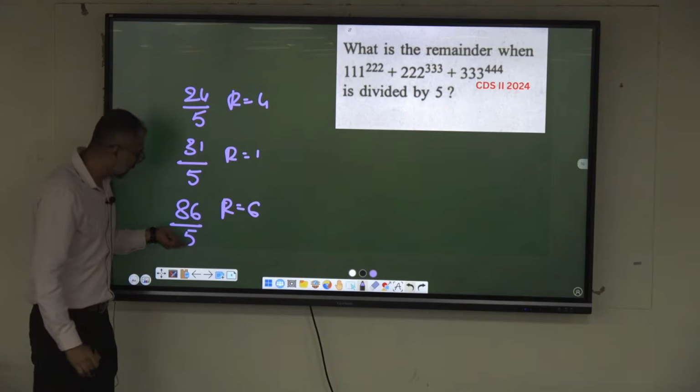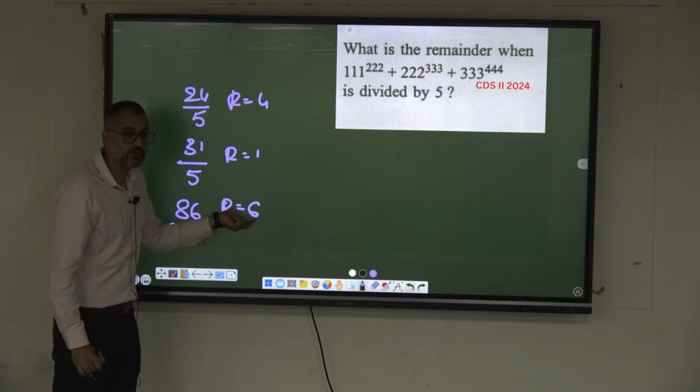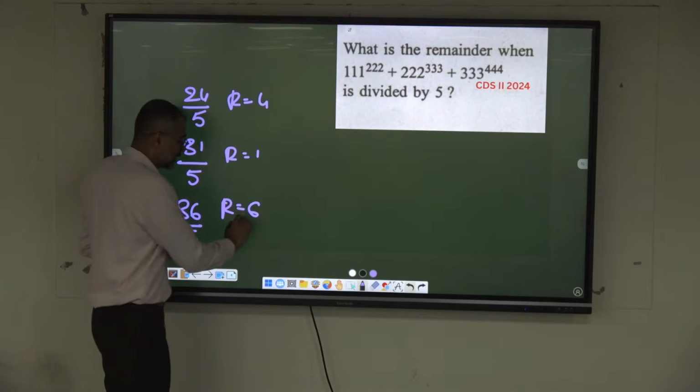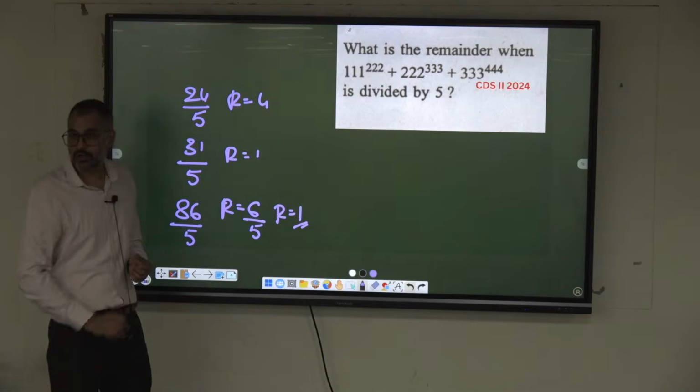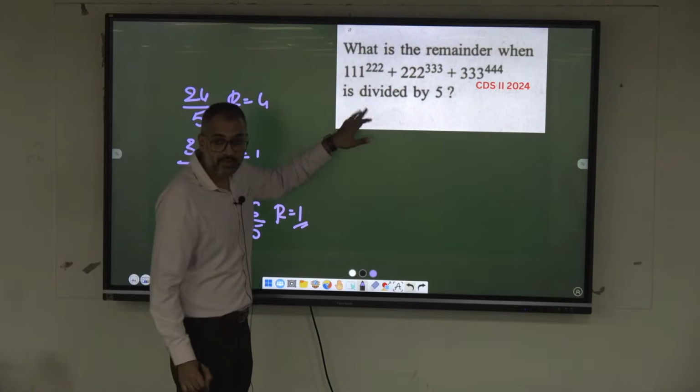When you are dividing a number by 5, if you get a remainder 6, what do you do? The division process continues. Okay, 6 by 5, remainder has to be what? 1. Isn't it? So what do we need? Only the unit digit. Isn't it or not?